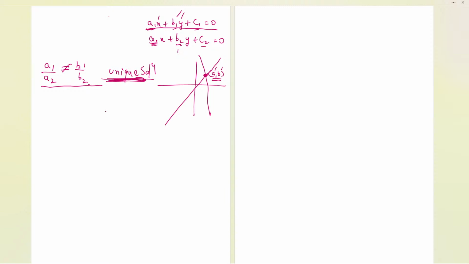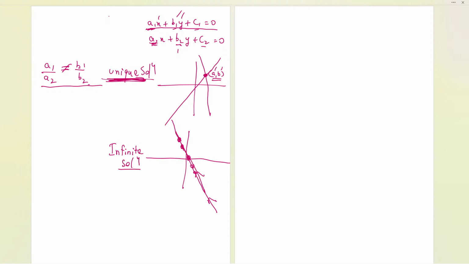Now, the second case we have is the infinite solution. Suppose the two lines are lying over each other. This is the first line, and the second line is drawn over the same line. So you can see that there are a lot of points that are common, and those lots of points we call the infinite solution. We call it what? Infinite solution.